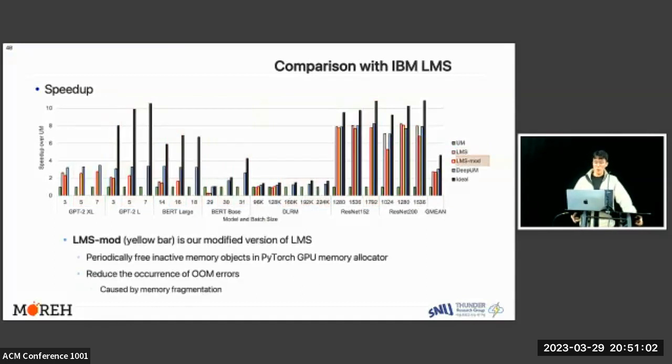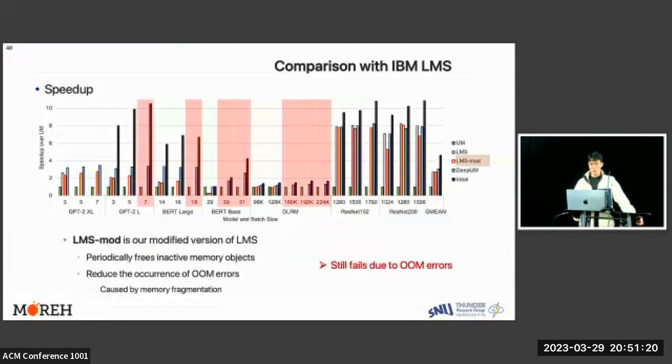The LMS-mod yellow bar is our modified version of LMS to periodically free inactive memory objects in the PyTorch GPU memory allocator. By cleaning up cached memory objects periodically, we can reduce the occurrence of out-of-memory errors caused by memory fragmentation. However, LMS-mod still fails to run some batch sizes due to out-of-memory errors.